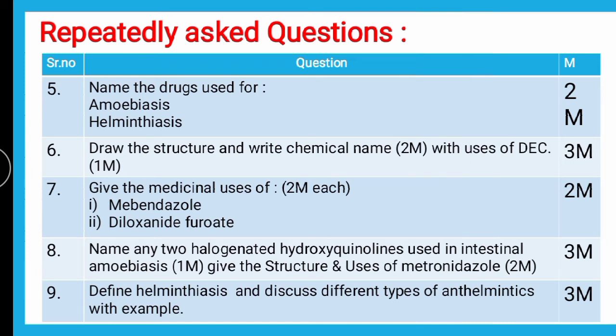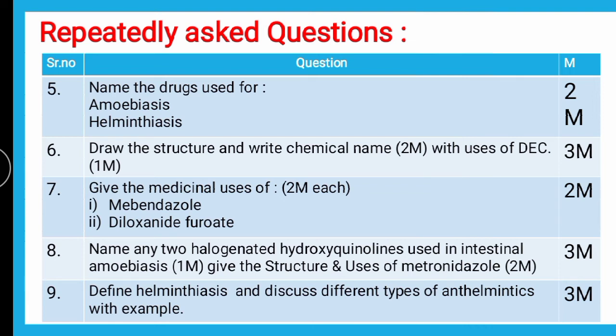Next question is, give the medicinal uses of mebendazole. Sometimes they ask diloxanide furoate also. Mebendazole is an anthelmintic drug, which is highly effective against filariasis and ascariasis, that is roundworm infection. It also treats eosinophilia, and it is effective against all the intestinal worms like threadworm, roundworm, hookworm, tapeworm, etc.